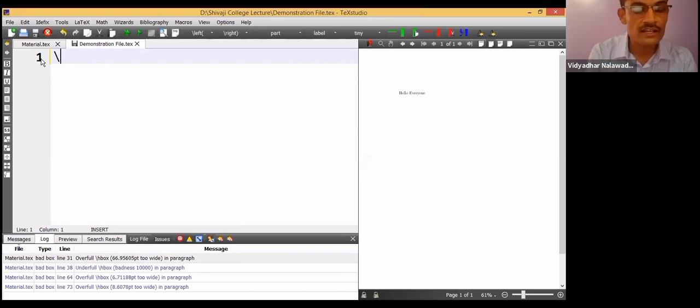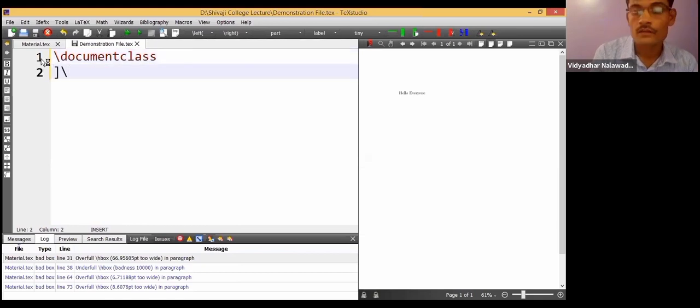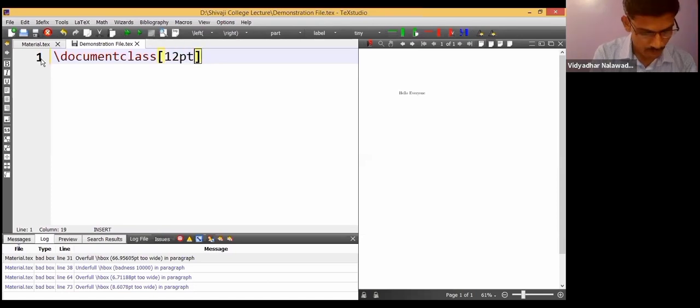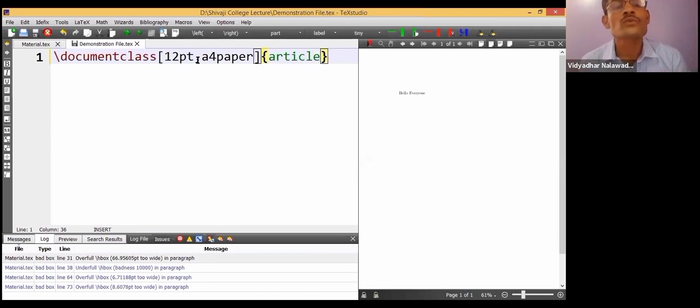We must select the document class. Here, 12 point is the font size of the output document, a PDF document. A4 paper, we have to write it continuously. The output will be suitable for A4 paper size. And then in curly brackets, I will be selecting the article document. The square bracket values are optional, whereas curly bracket values are compulsory or mandatory.